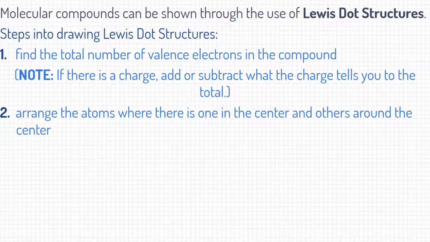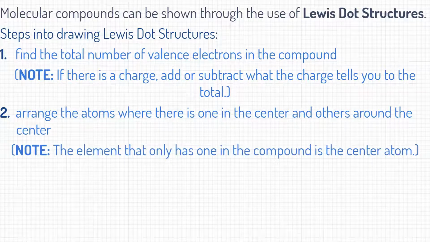Step two is you're going to arrange the atoms, where there is one in the center and others around the center. Note the element that only has one in the compound is the center atom. So if we have CO3, there's only one sulfur, there's three oxygens, so your sulfur is your center atom, and then your oxygens will be the ones surrounding that sulfur.